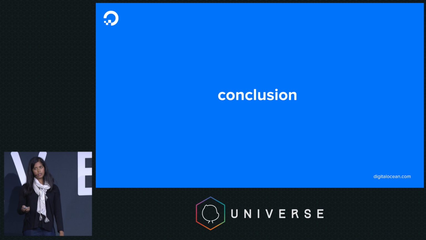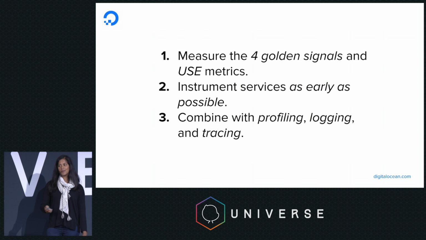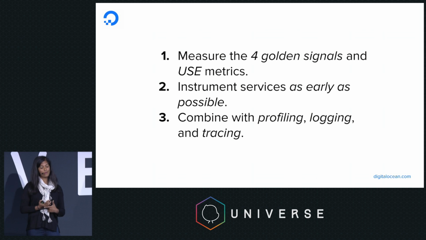I know this is a lot of content. There were a lot of graphs. There was some Go code. Maybe that was unnecessary. But hopefully what you've gained from this is that the things we care about and like to measure are the four golden signals for our request-based systems, and we use metrics. We also like to instrument our services as early as possible.